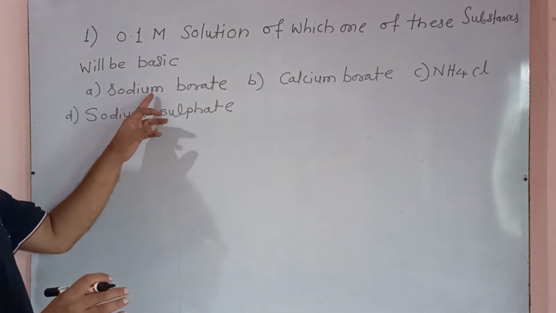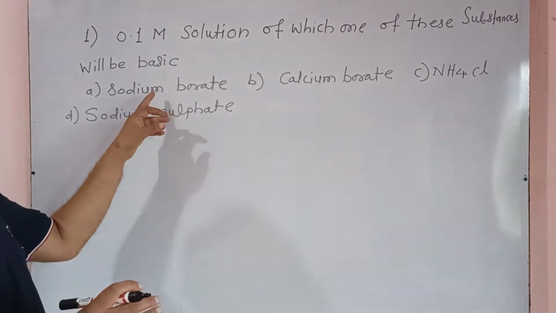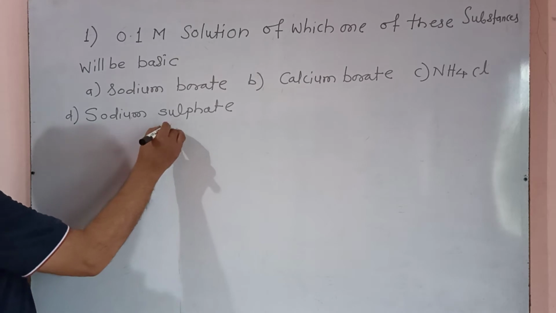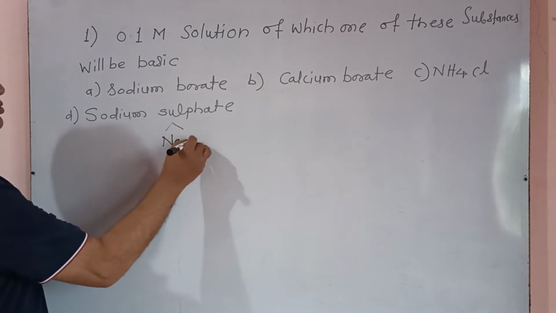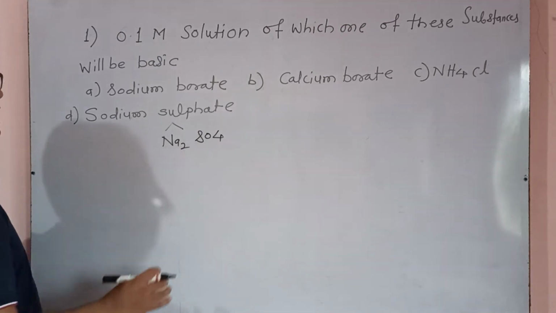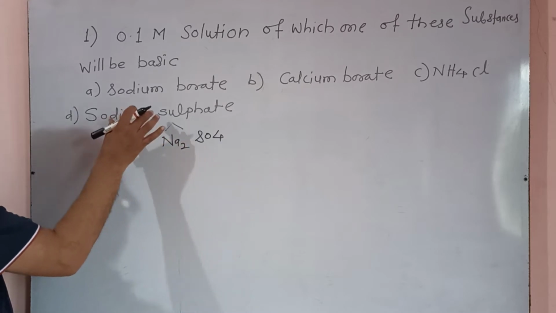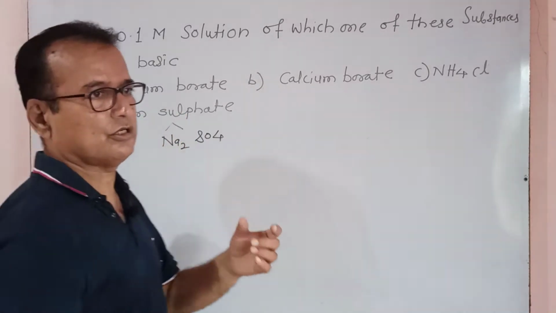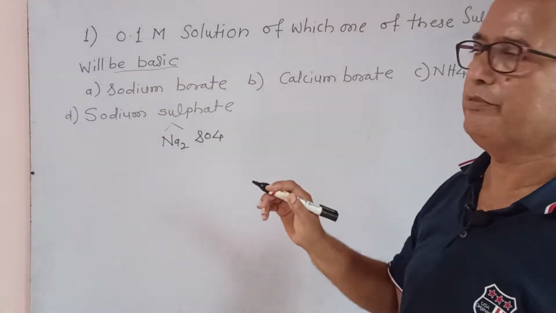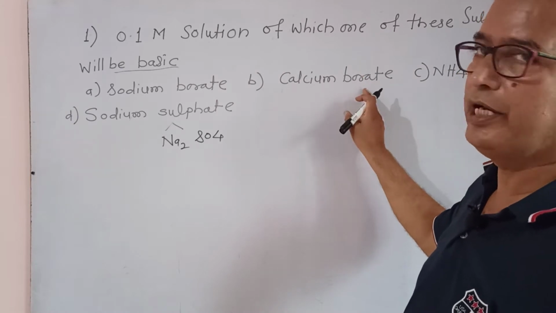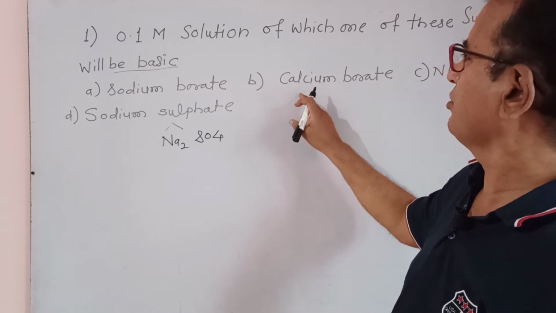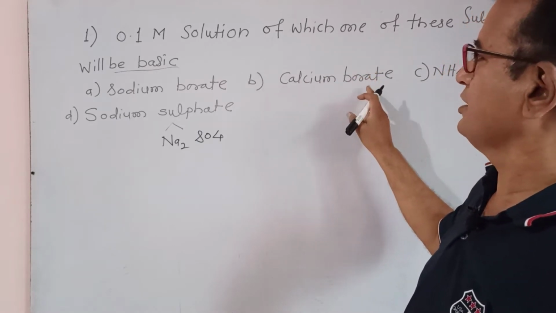Here we have calcium borate, sodium borate, NH4Cl and sodium sulfate. Sodium sulfate, Na2SO4, is prepared from sodium hydroxide and H2SO4, both strong base and strong acid, so the nature of this salt is neutral. Our question is which one will be basic. Calcium borate is made from boric acid and calcium hydroxide.